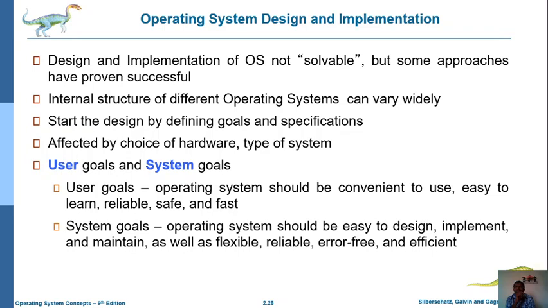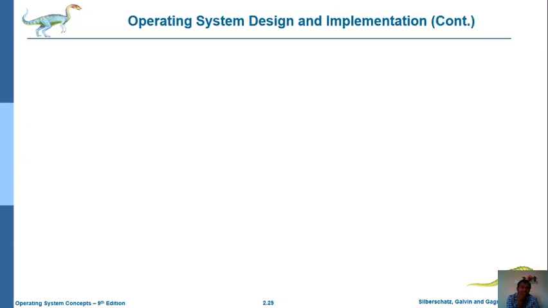So for that purpose it can easily allow such modifications. That is nothing but flexible, reliable, error free and efficient. So such an operating system must be reliable, error free and efficient. So those are the system goals.